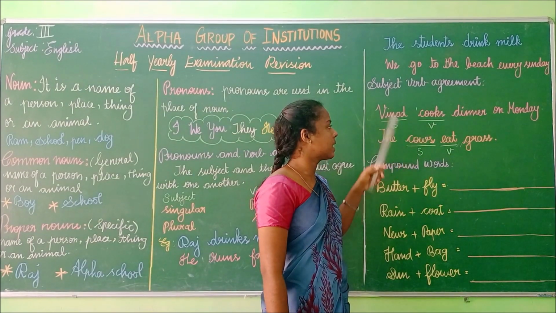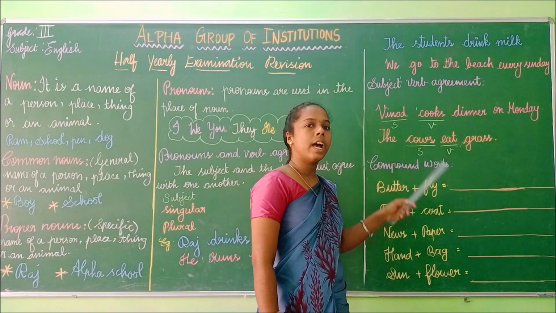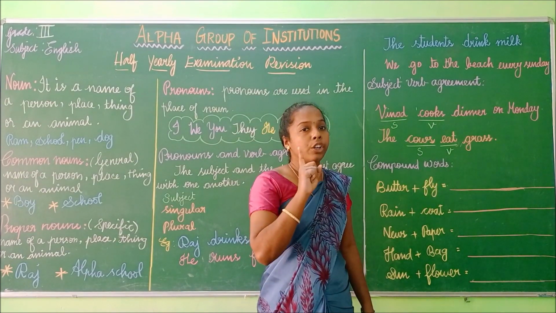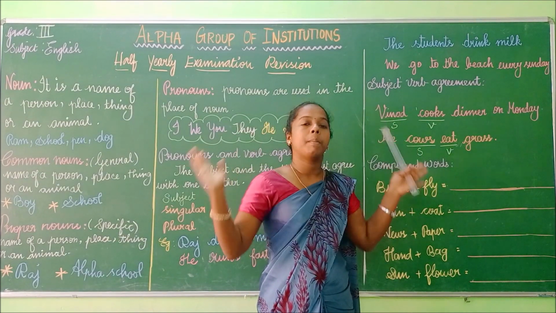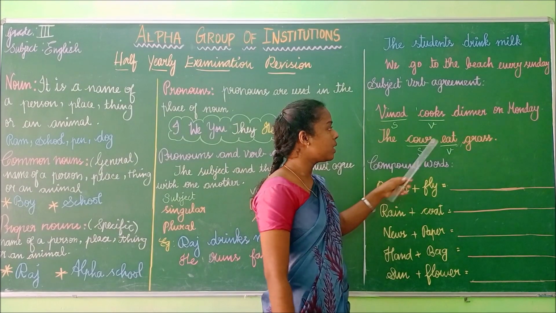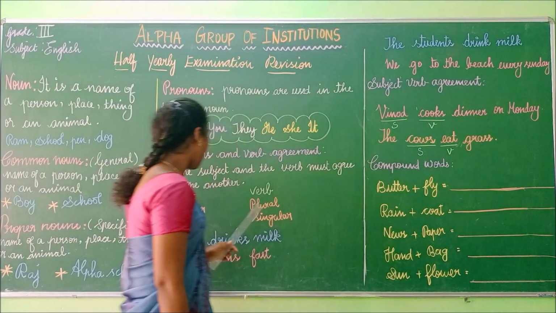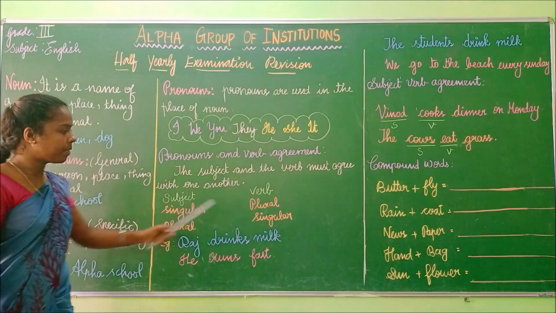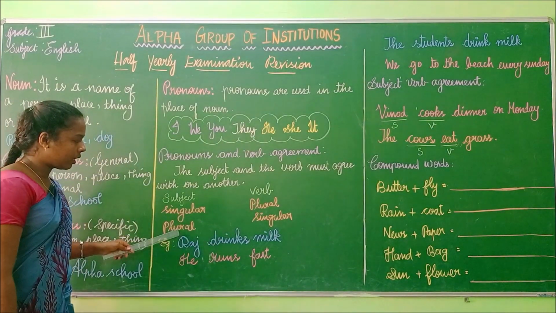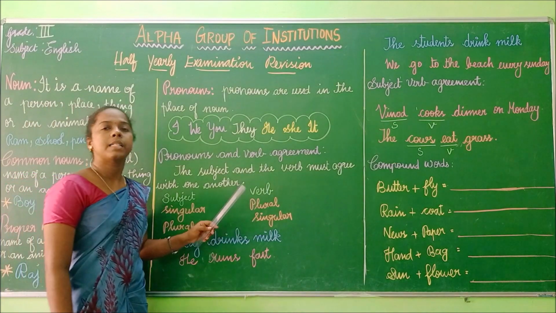See, cooks. The cows. Here I am talking about not only one cow, I am talking about many cows. So I have to use the verb in singular. This is the formula. For the singular subject, the verb must be plural. For the plural subject, the verb must be singular.